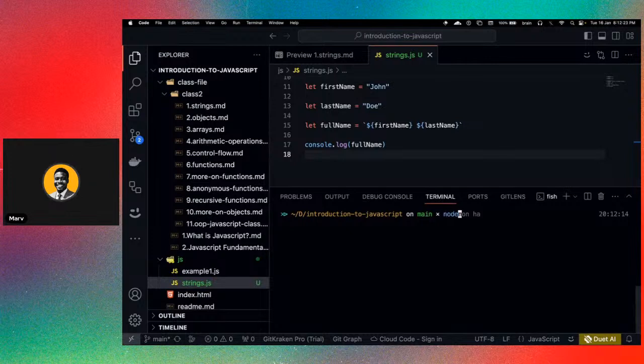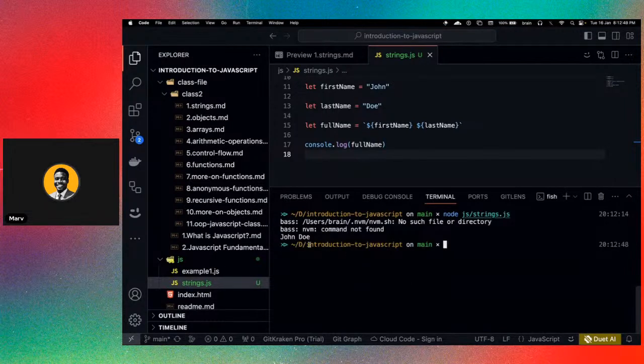So all I need to do, remember we installed Node yesterday. If you haven't installed Node, I think you should do that already, okay? Watch the video from yesterday. Visit nodejs.org official website, and you can simply navigate to download, and make sure you download the LTS version, okay? So I mentioned that yesterday. All right. So let's go ahead and run this file, strings.